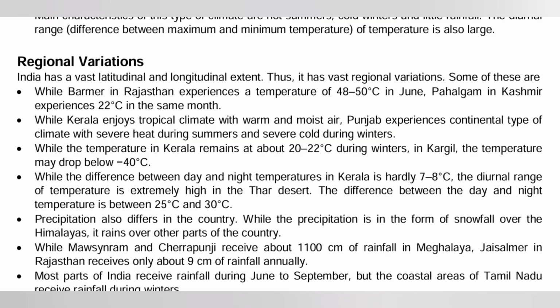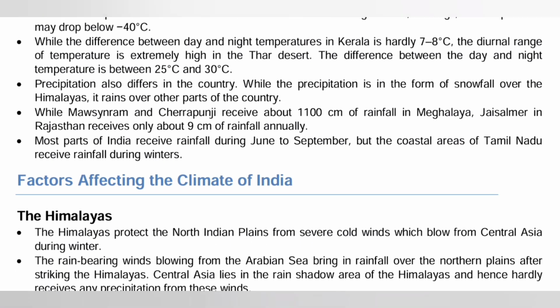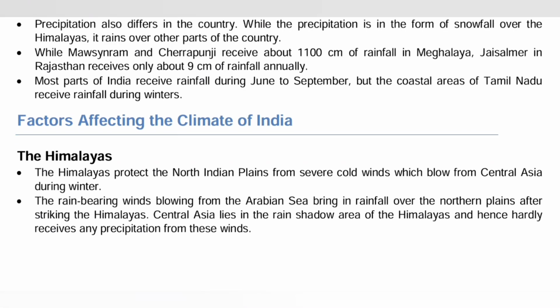Precipitation is also different across the country. While precipitation is in the form of snowfall over the Himalayas, it rains over other parts of the country. And do you know that Mawsynram and Cherrapunji receive the highest rainfall in the world? It receives about 1100 centimeters of rainfall. Most parts of India receive rainfall during June to September, but the coastal area of Tamil Nadu receives rainfall during winter. Now, what are the factors affecting the climate?